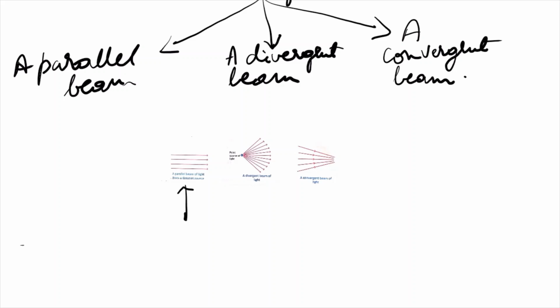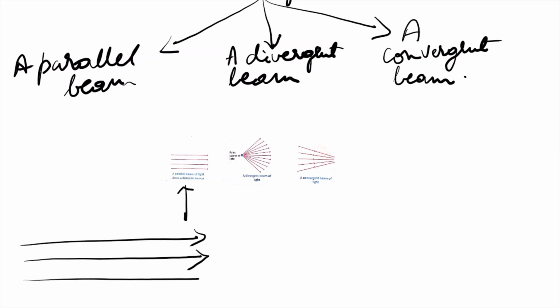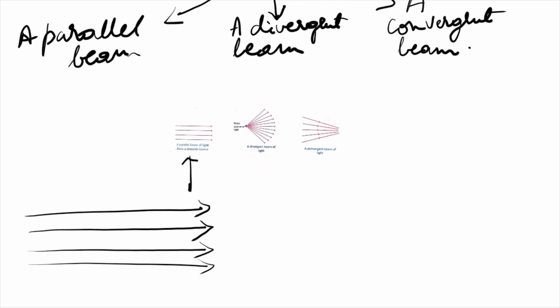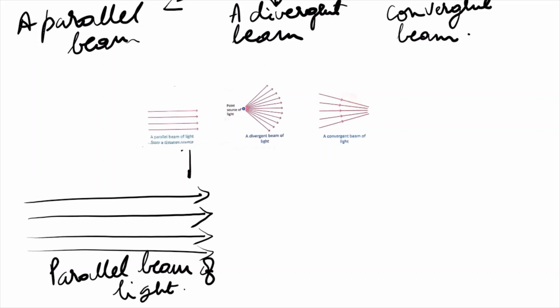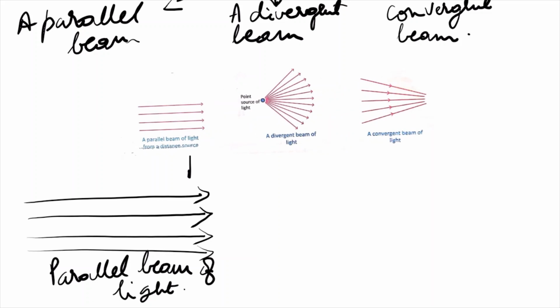Light rays which are coming from a source of light which is very far off are parallel to each other, and they are called a parallel beam of light. Okay, see, can you see?